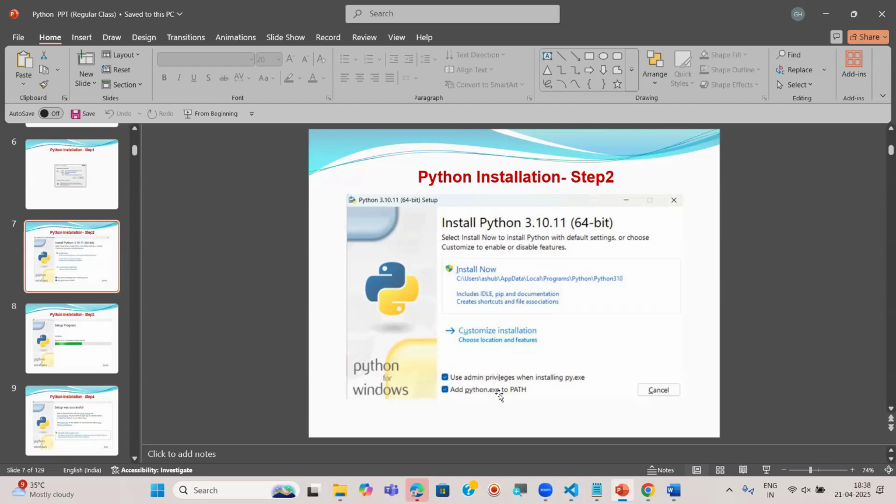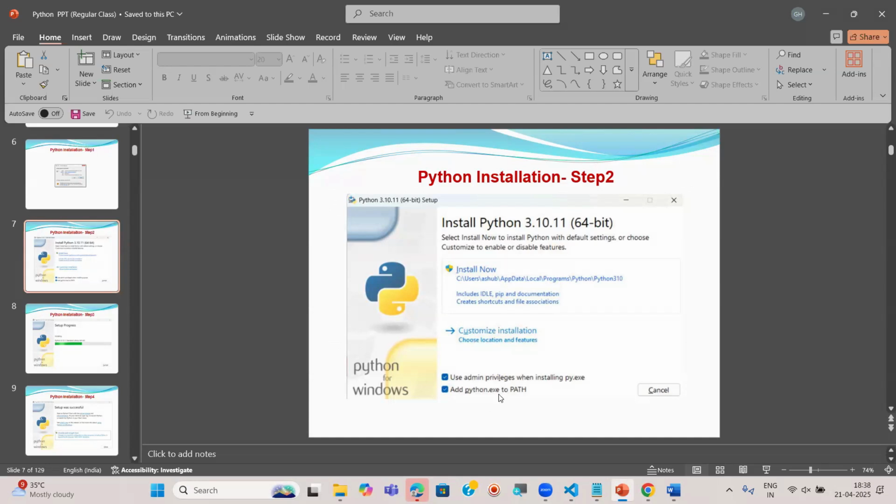Only then can the operating system understand the Python software and Python commands. Whenever you set the path, next I am going to use some Python related commands.